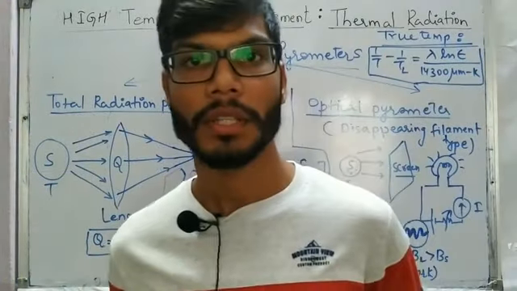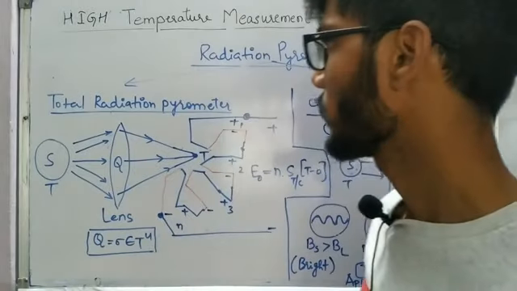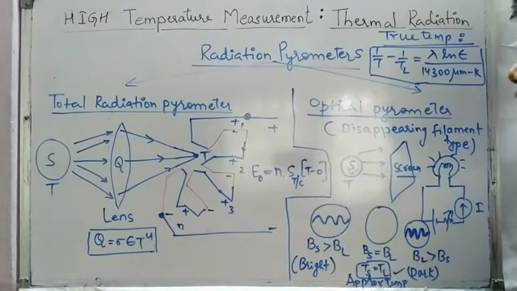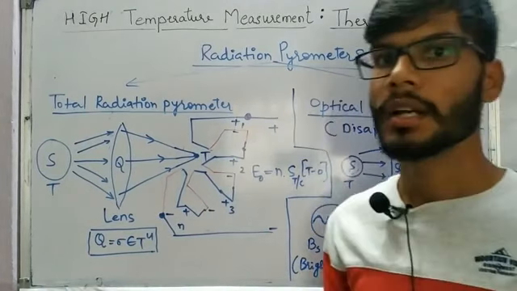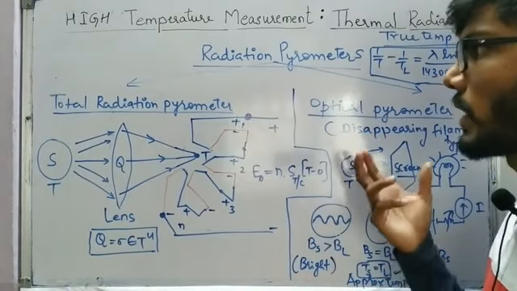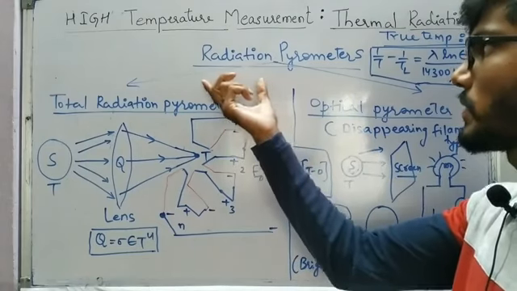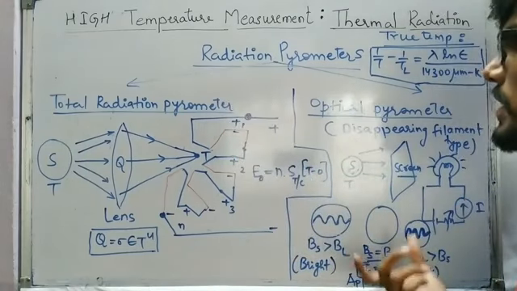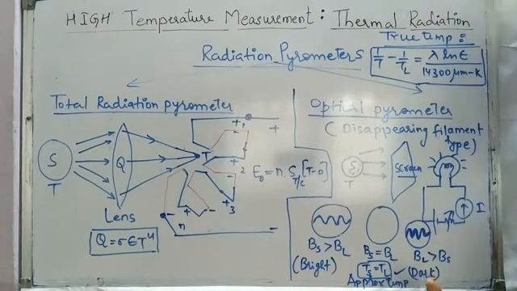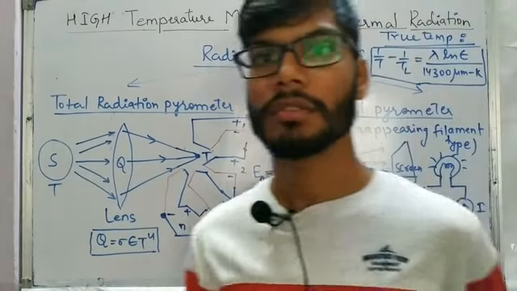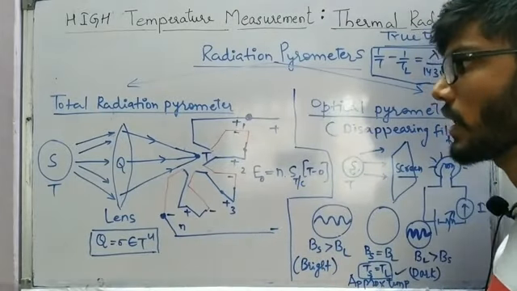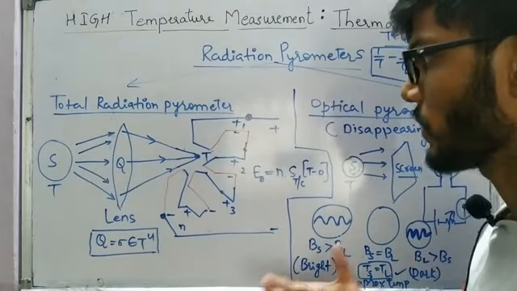Having understood the fundamental laws of radiation, let us get an idea about radiation pyrometers. Keep in mind why the name is pyrometer: pyro is related to temperature, so we call them pyrometers, and since we make use of thermal radiation, they are called radiation pyrometers. From the GATE point of view, we have to discuss the total radiation pyrometer and the optical pyrometer. Their physical constructions are a little different, but here we are just going to understand their working principle.